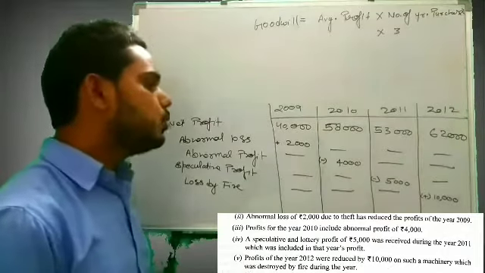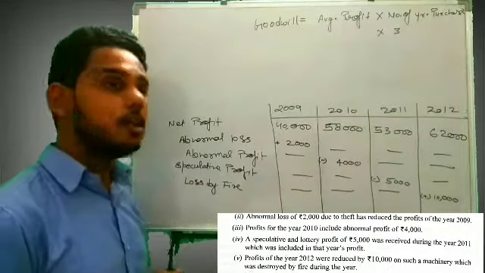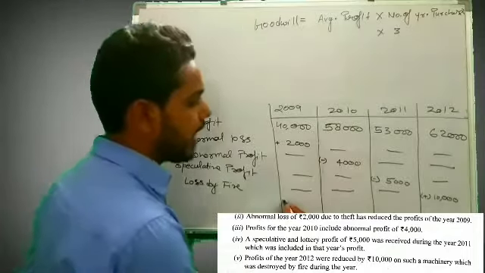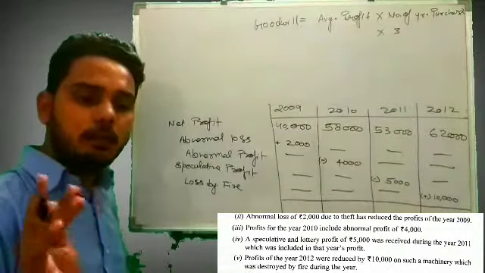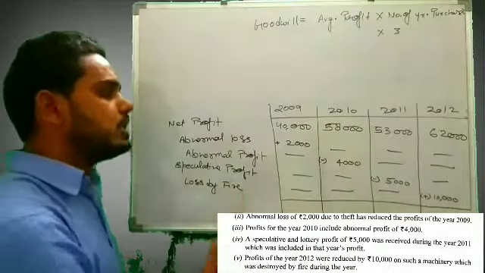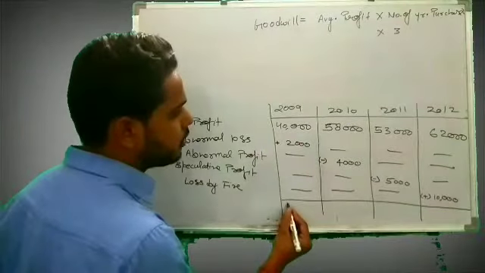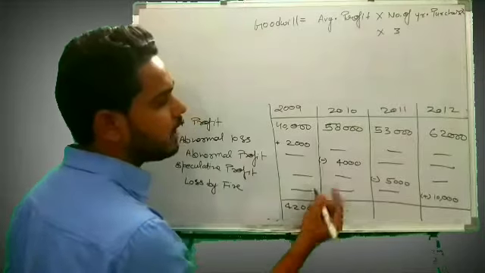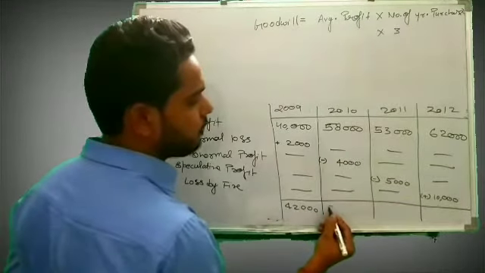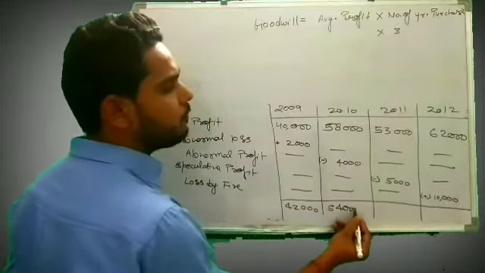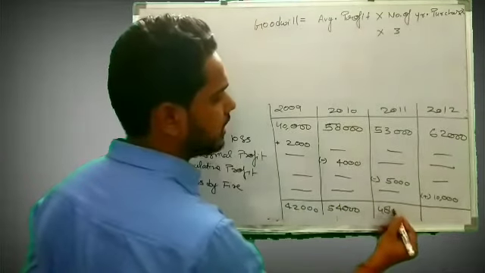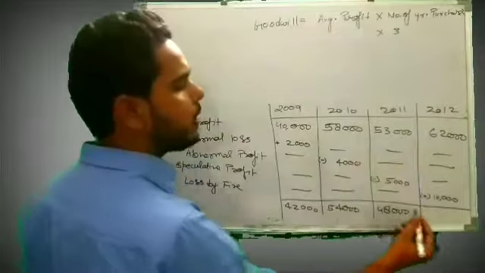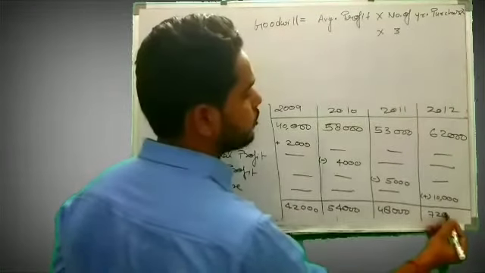So firstly we will calculate our normal profit. We will add and subtract these things to get our normal profits. So this will be 40 plus 2, 42,000. 58 minus 4, it will be 54,000, and 53 minus 5, this will be 48,000, and 62 plus 10, it will be 72,000.